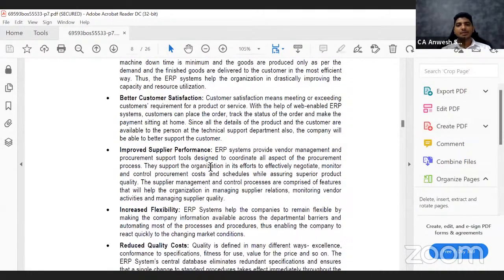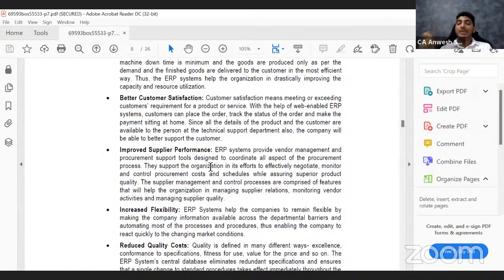Next point is, again, just like customer satisfaction, even supplier performance is better. Okay, I'm going to run through all the points because we only have 1 hour. I'm just hoping that this is a revision session for you. It is not the very first time you're reading all these topics.